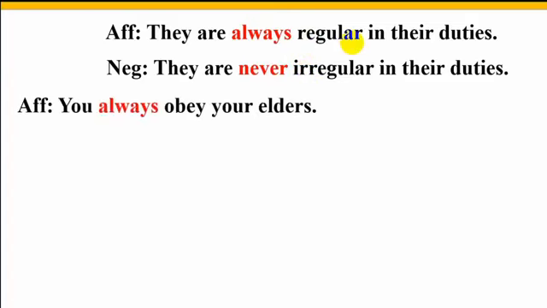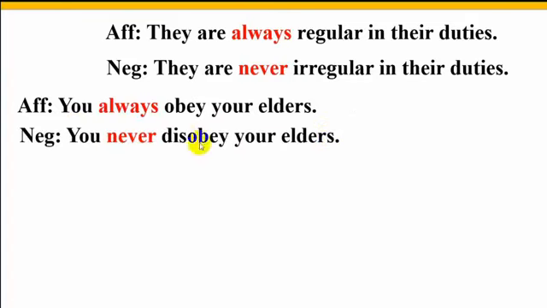You always obey your elders. I hope you will be able to make it negative. What is the negative sentence of this sentence? You always obey your elders. Dear students, the negative sentence will be: you never disobey your elders. Here never has been used instead of always, and we used disobey as the opposite word of obey.